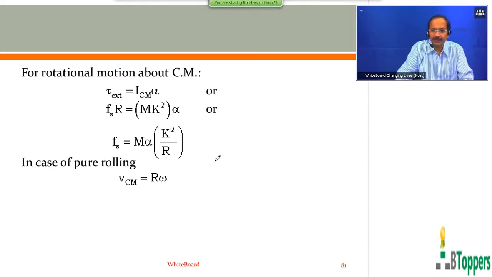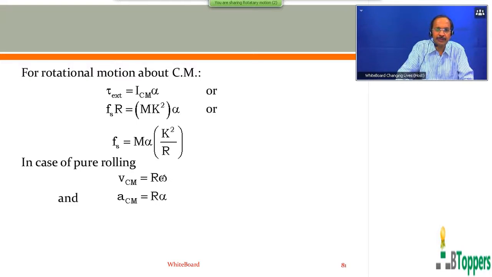So when the body rolls down the fixed inclined plane without slipping, as explained earlier, you can write the magnitude of linear velocity of center of mass as r into omega, where r is the radius of the rolling body and omega is the angular speed of rotation of the rolling body about the horizontal axis passing through center of mass.